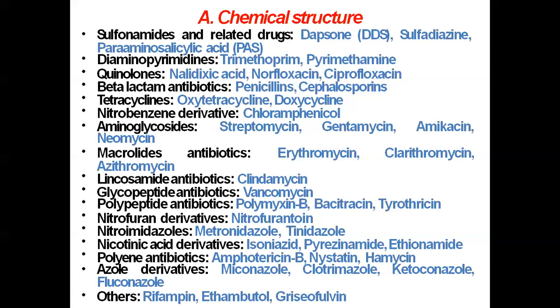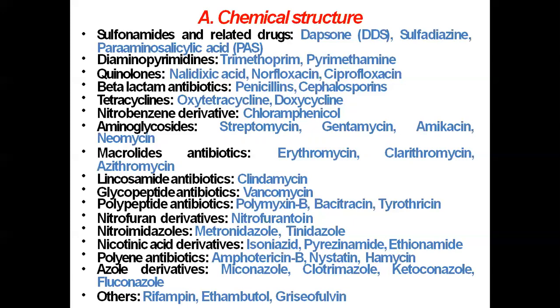Another group is macrolide antibiotics. These are erythromycin, clarithromycin, azithromycin. Then lincosamide antibiotics like clindamycin.